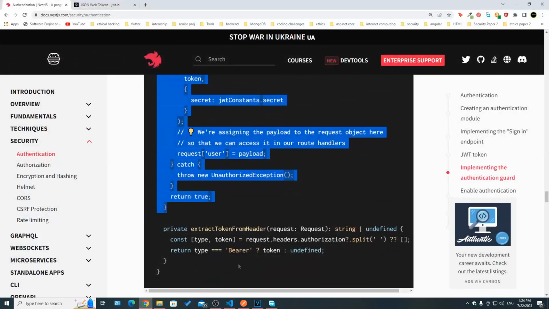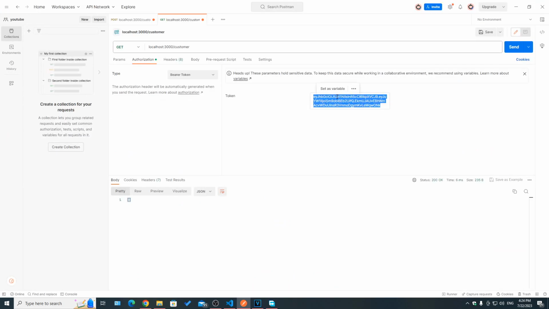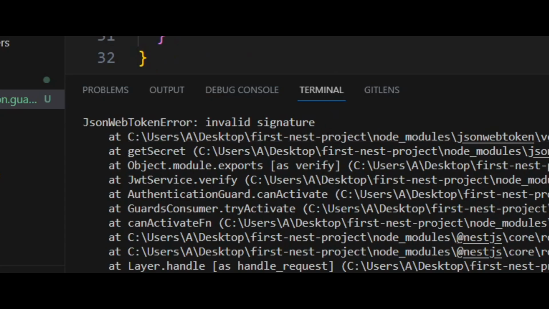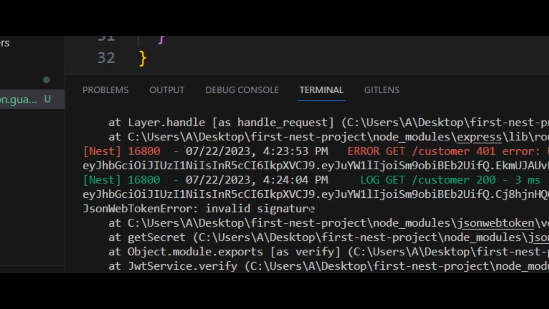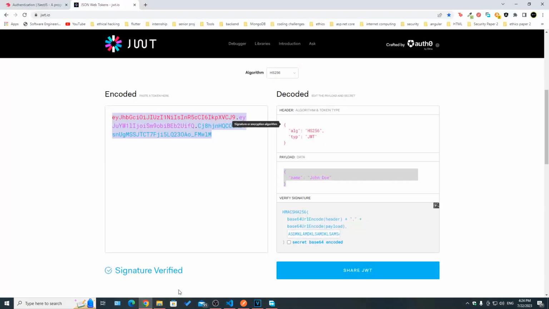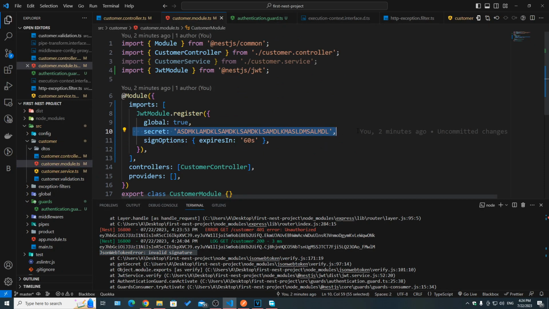Now, if you recall, we are using this old secret here. Let's say we change that secret and we try to take this. We have the same payload, and now we add the new token here. If we hit send, as you can see, we also got unauthorized. If you take a look at the error here, and here in the catch, of course, we're logging it ourselves, it says invalid signature. And that means that the signature used to sign the token, which is this one here, is different than the one used to actually verify the token, which is here.